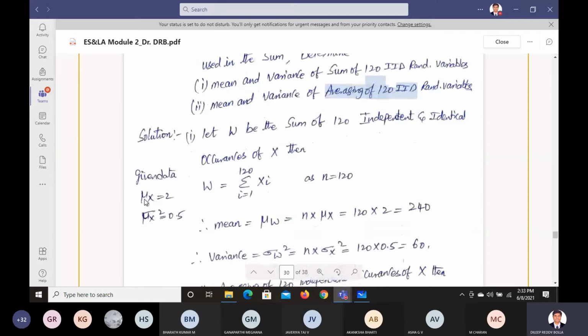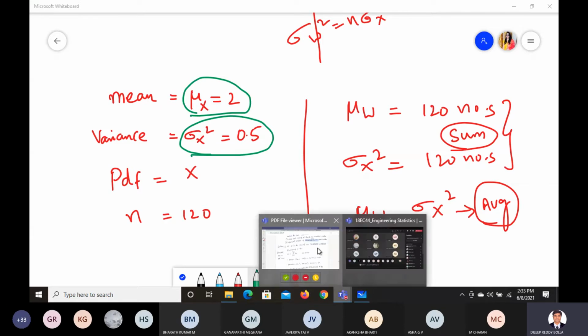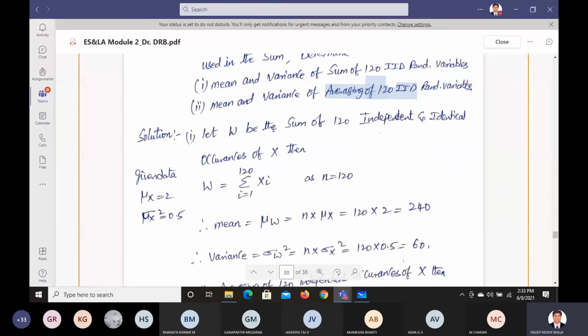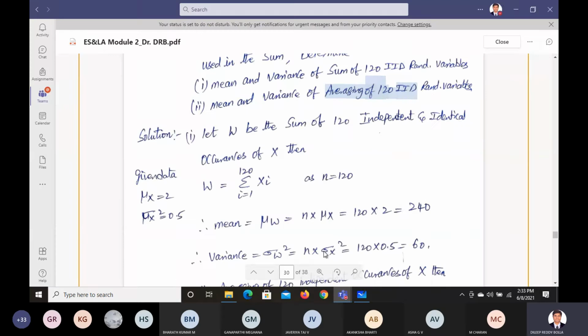So what is the given data? Mu x is 2, sigma x square is 0.5. That's what we wrote as given data. Further, W is the sum of 120 independent and identical occurrences. Independent identical occurrences means IID, independent identically distributed. So we are doing a problem on IID.